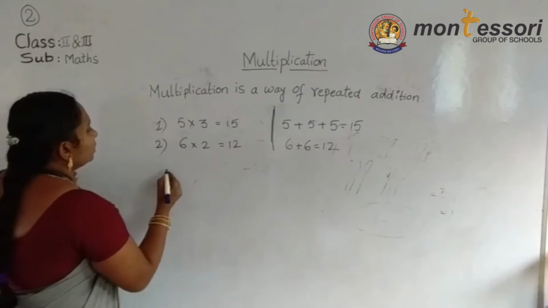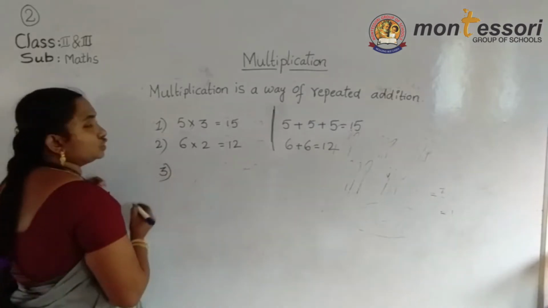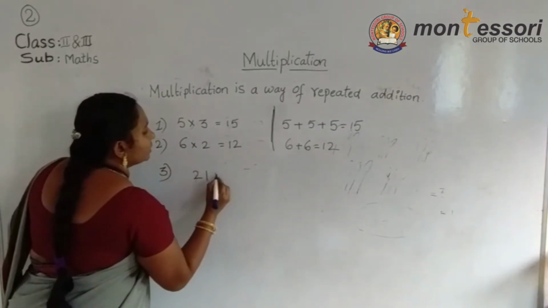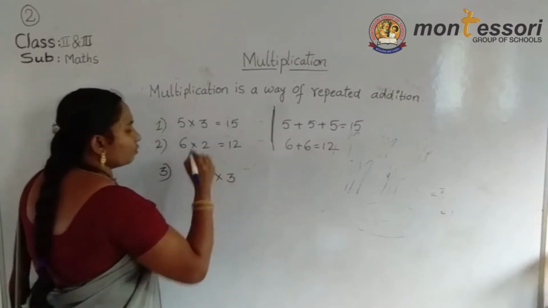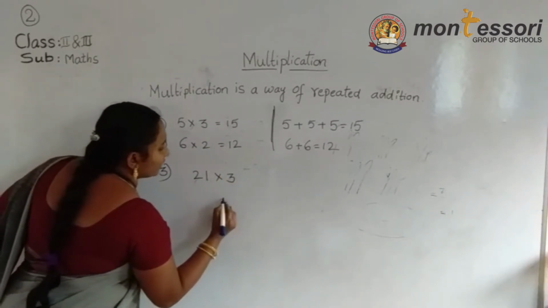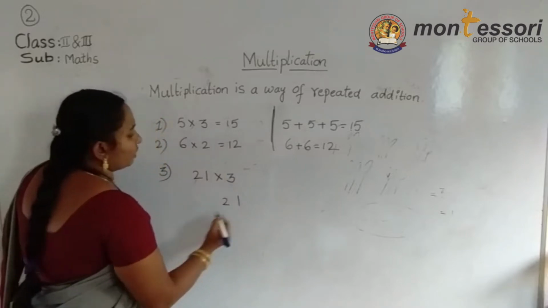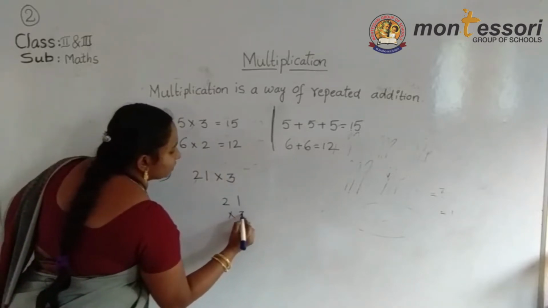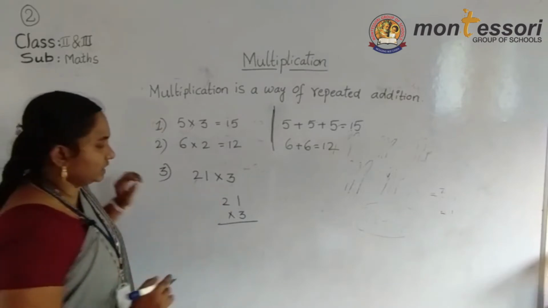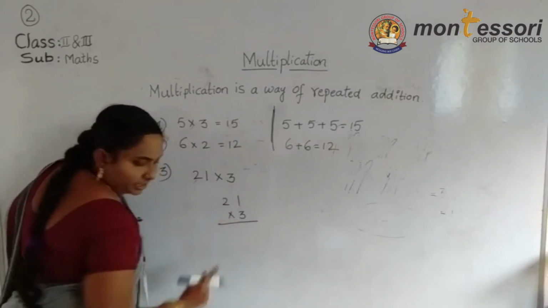For example, now I am giving a 2 digit multiplication. For example, 21 into 3. How can we do this? First I am writing 21 in rows and columns, and we can multiply with 3. If you know the table, this problem we can do easily. Now 21 into 3.